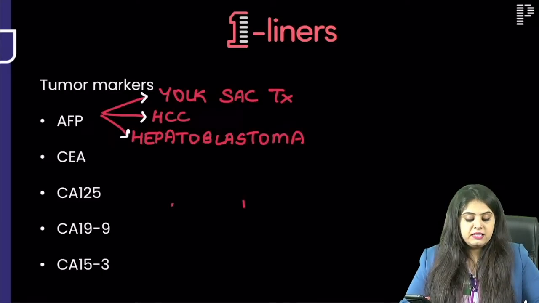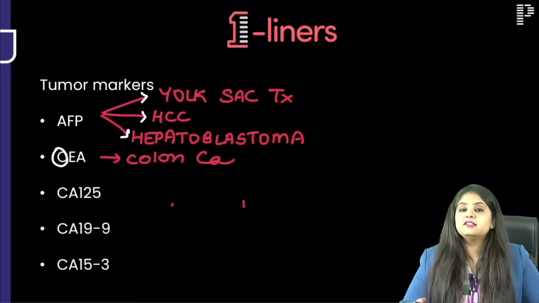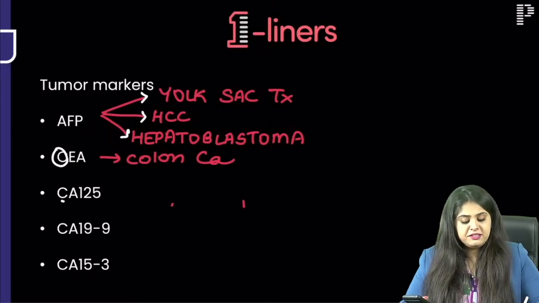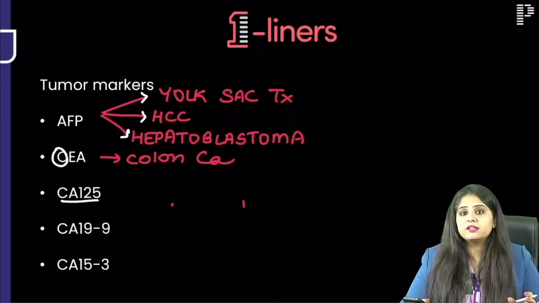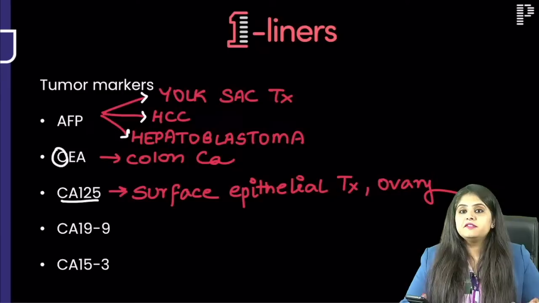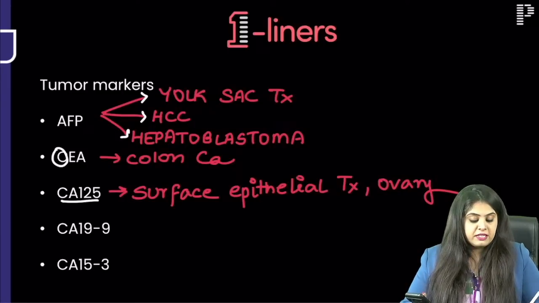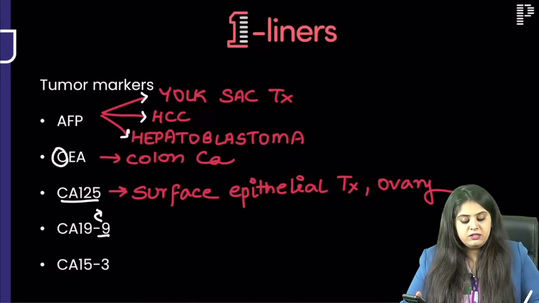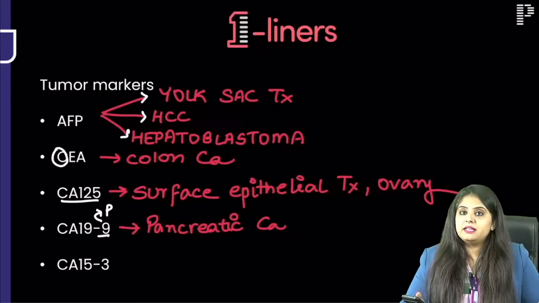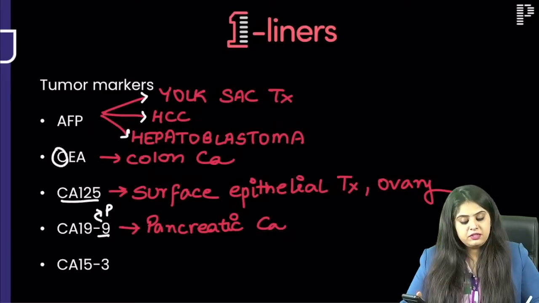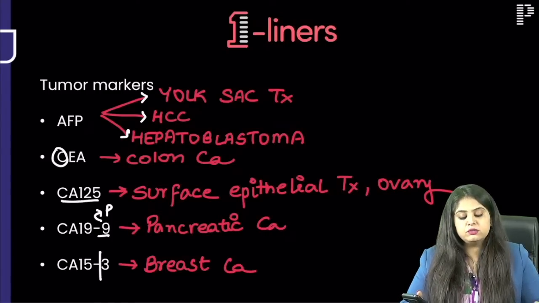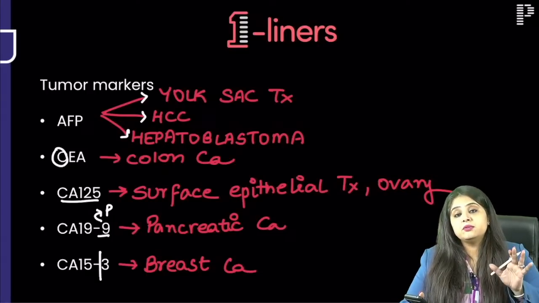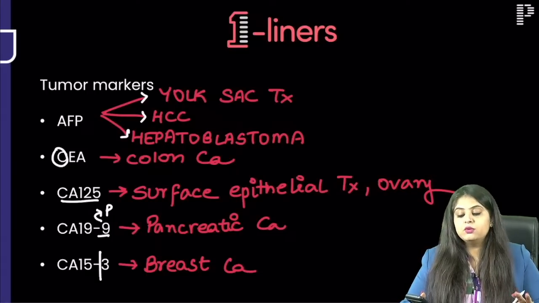So what about CEA? C for C, it is elevated in colon cancer. Then CA 125, even in your sleep someone asks you, I think you should be able to answer. Surface epithelial tumors of the ovary, perfect. CA 19-9 has been asked 1 million times in your paper. I can't count the number of times it has been asked. You flip the 9, you get a P. It is increased in pancreatic cancer. And CA 15-3, from the 3 we used to make a B, so that is increased in breast cancer. These are the bare minimum tumor markers that you have to know, without which you can't go into the exam.